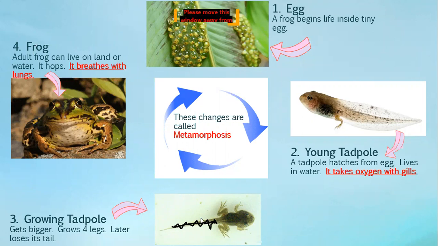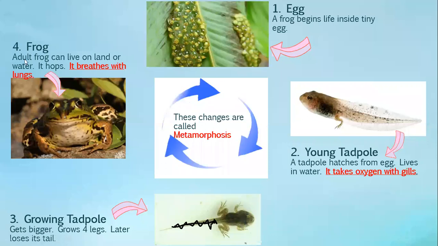Then, after some time, it becomes a growing tadpole or the froglet. You can say the growing tadpole. So it gets bigger and also it has 4 legs. And then later the tail, look at the back here, it will start to disappear. And when it becomes a frog, the adult frog can live on land.